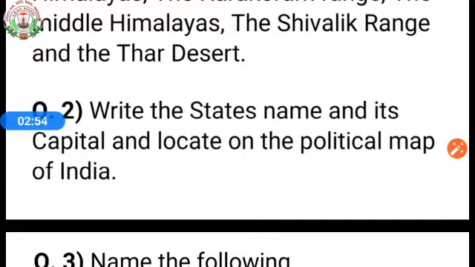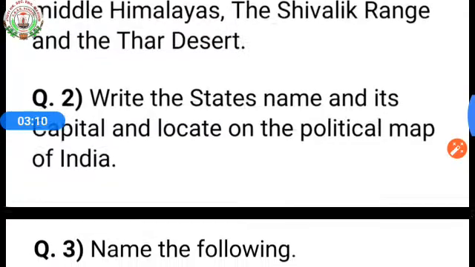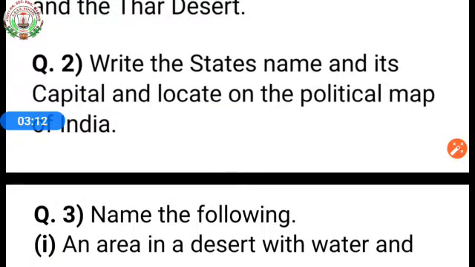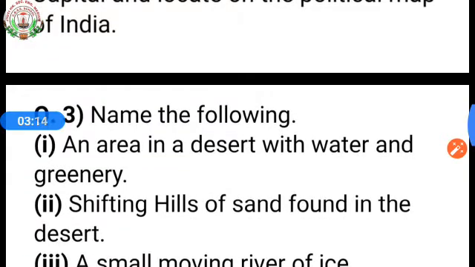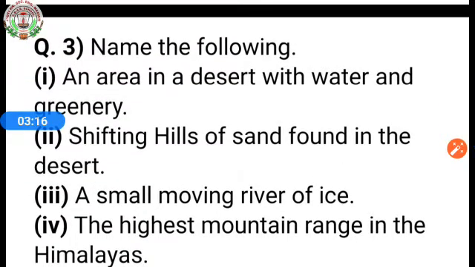Now come to question number 2. Write the state's name and its capital and locate it on the political map of India. You have to write the state name and its capital, and both the state and its capital you have to locate on the political map of India. This you have to do in a separate map. So in total you require 4 maps. Now come to question number 3.